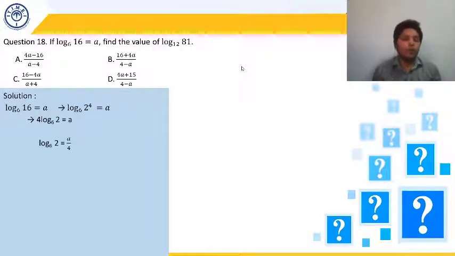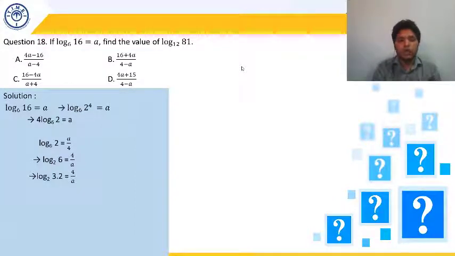Now we have studied one more property of log, that if log base a of b is given, we can write that log base a of b as 1 upon log base b of a. So we can exchange the base and the number, but we have to take the reciprocal. So here also we can change the base to 2 from 6 and the number to 6 from 2. So log base 6 of 2 can be written as 1 upon log base 2 of 6. So 1 upon log base 2 of 6 is equal to a by 4. Taking reciprocal on both sides, we get log base 2 of 6 is equal to 4 by a.